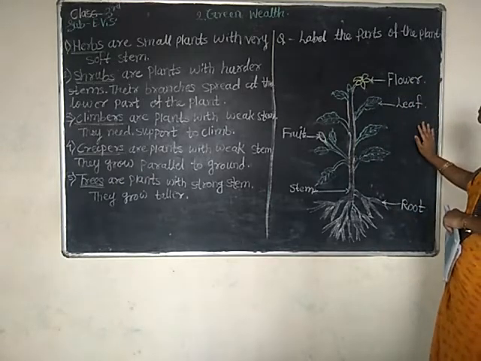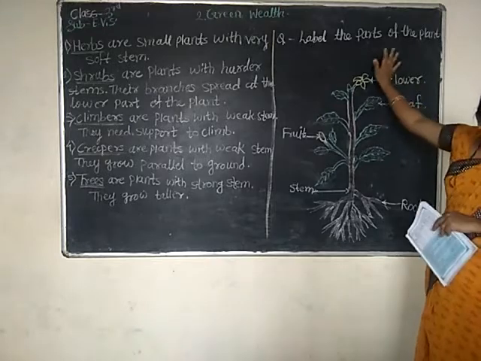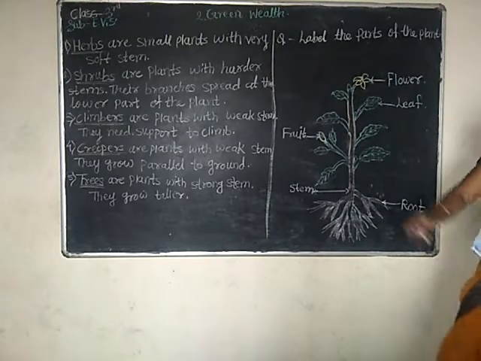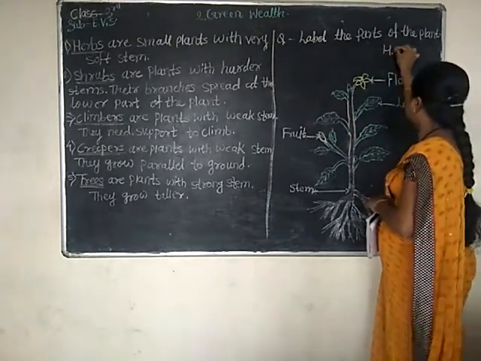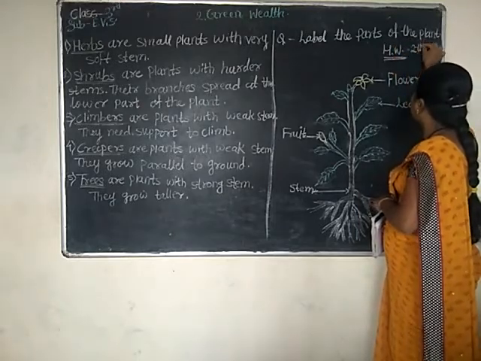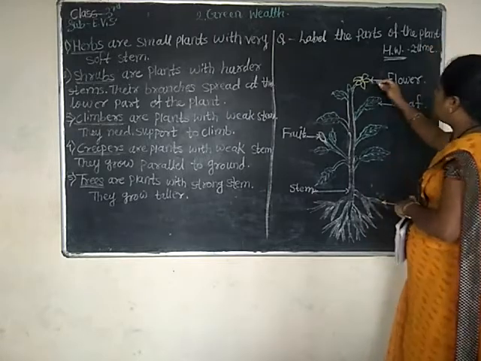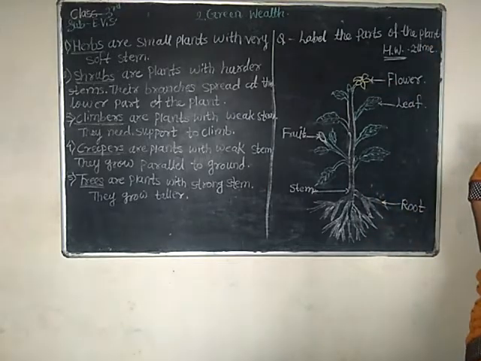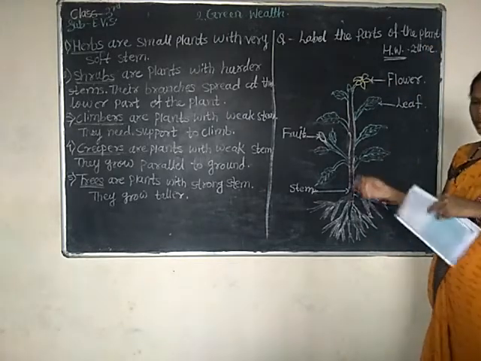So try to draw this plant diagram at home two times. This is your homework, children. Try to draw this diagram with labeling two times.